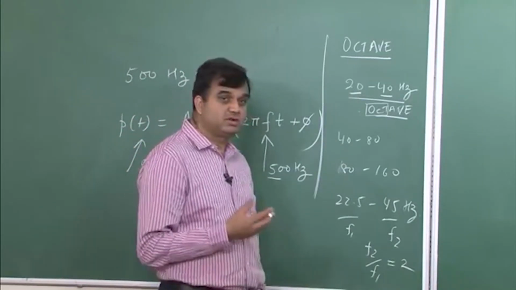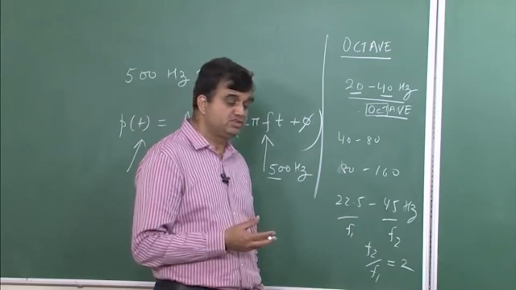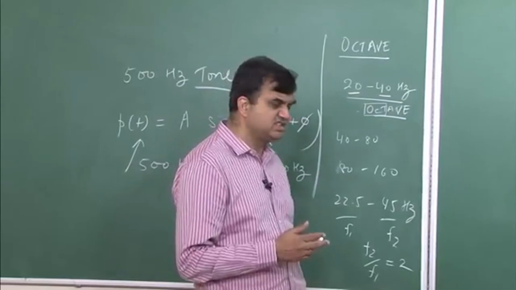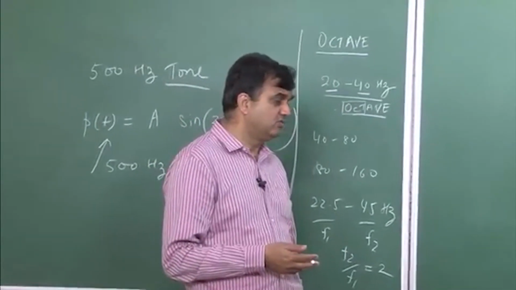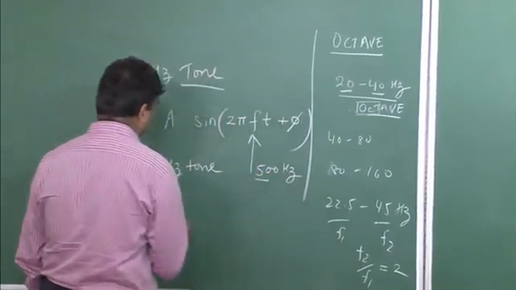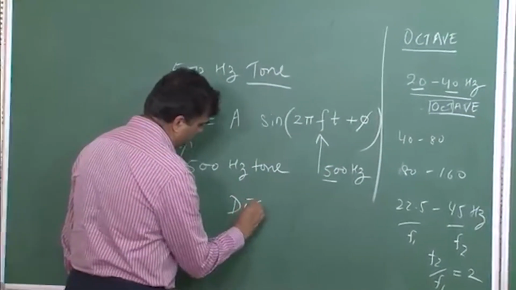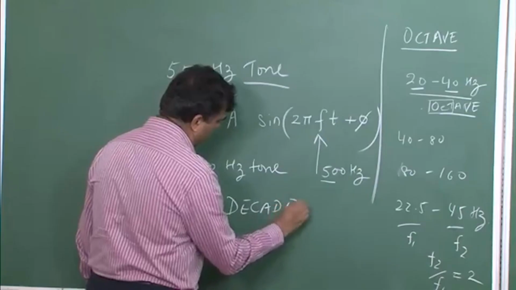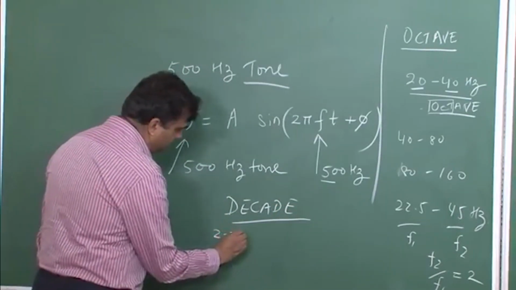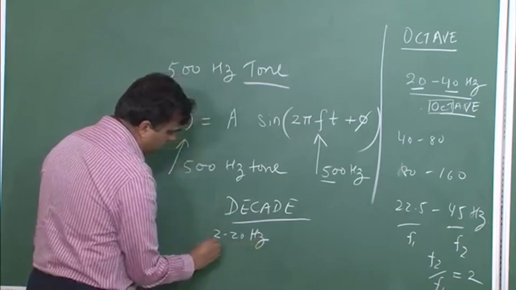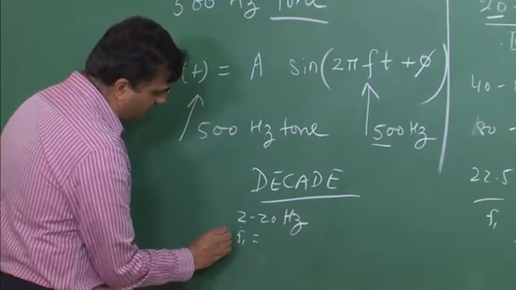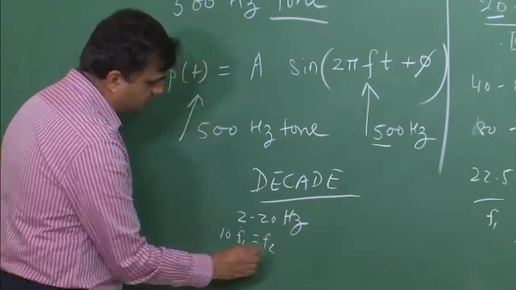This terminology is used because of some historic reasons. But once the SI system came into picture, people also introduced a term known as a decade. Some examples of decades: 2 to 20 hertz, where 10 F1 is equal to F2.